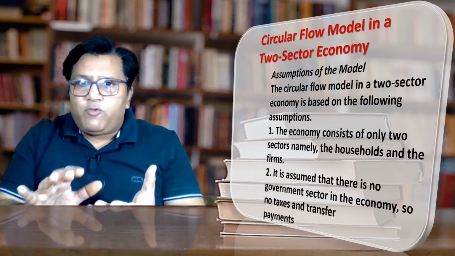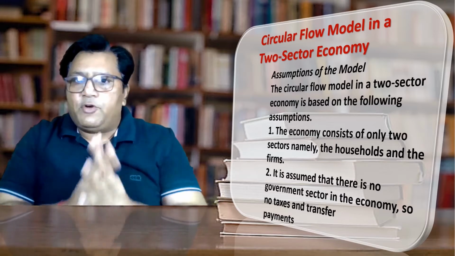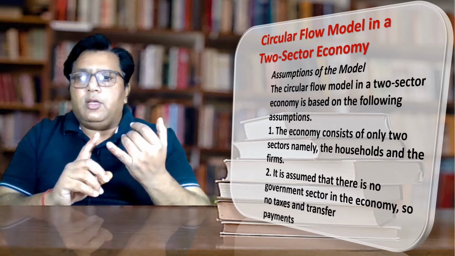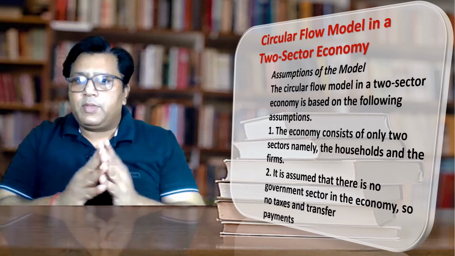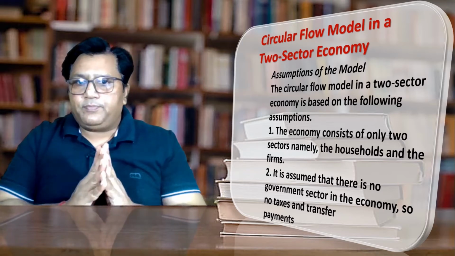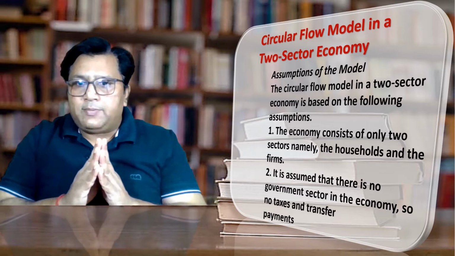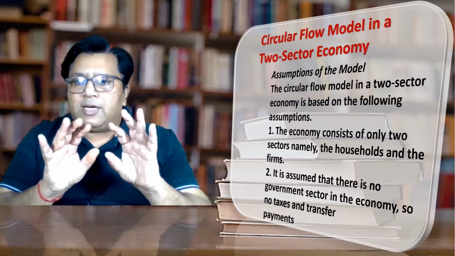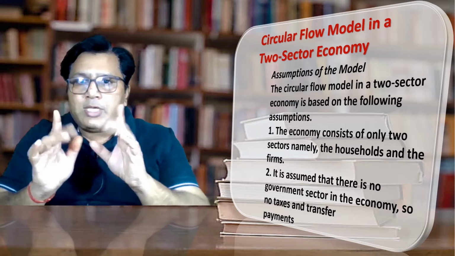In the circular flow model of the two-sector economy, we have certain assumptions. The first assumption is that it is presumed that the economy consists of only two sectors, namely household and the firm. Second, it is assumed that there is no government sector in the economy. It means that the government role is zero. Government will not play any role in the two-sector economy.